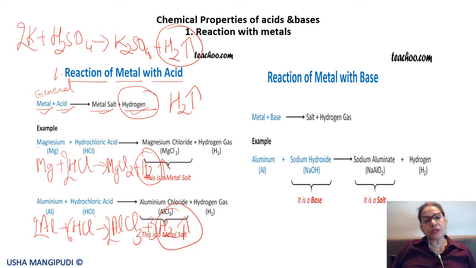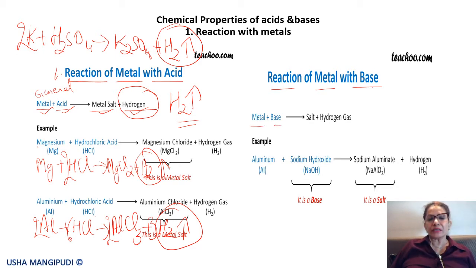Okay. So this way the metal or metals react with acids to release hydrogen gas. So immediately when a question is asked, you should know what happens when a metal reacts with an acid. Then let us see what happens when metals react with bases. Now, not all bases will react with the metals, but there are a few bases, for example sodium hydroxide, which reacts with the metals, and only a few metals will be reacting with the bases.